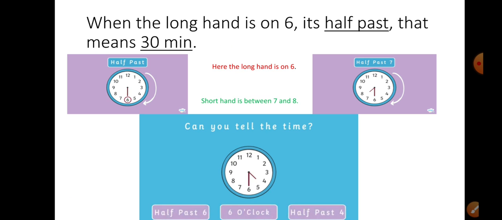Now, when the long hand is on 6, it is half past. When the long hand, that is the minute hand, is on 6, it's half past, that means 30 minutes.